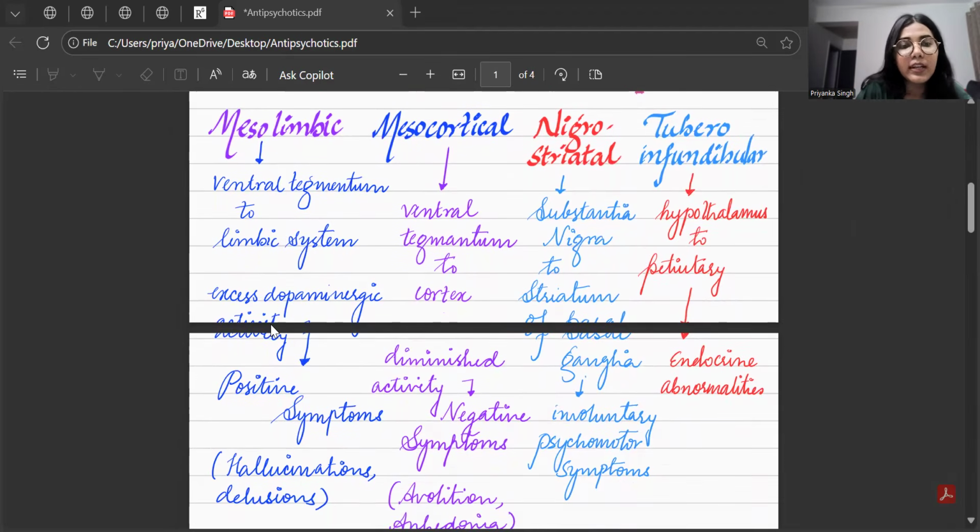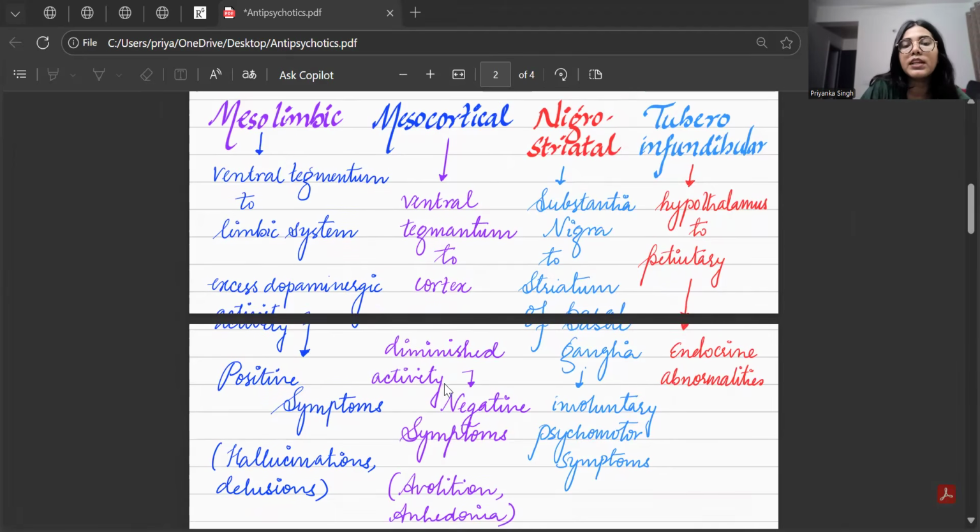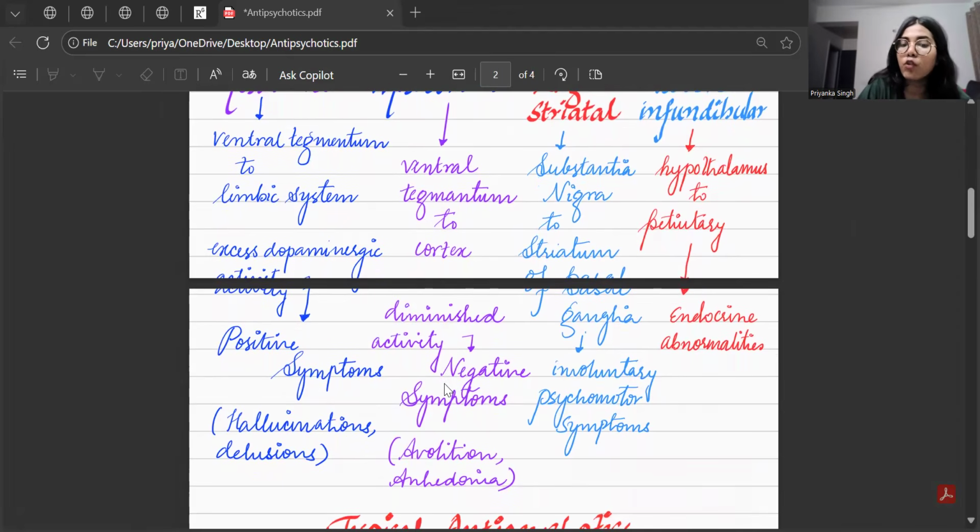Excess dopaminergic activity in the mesolimbic pathway leads to positive symptoms like hallucinations, delusions, illusions, etc. The mesocortical pathway starts from the ventral tegmentum and ends in the cortex. Focus on this: in mesolimbic there was excess dopaminergic activity, whereas diminished activity in the mesocortical pathway leads to negative symptoms like avolition, anhedonia, etc.